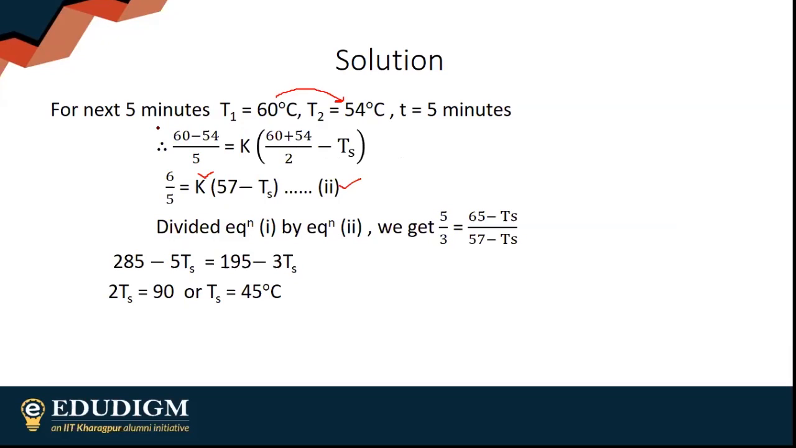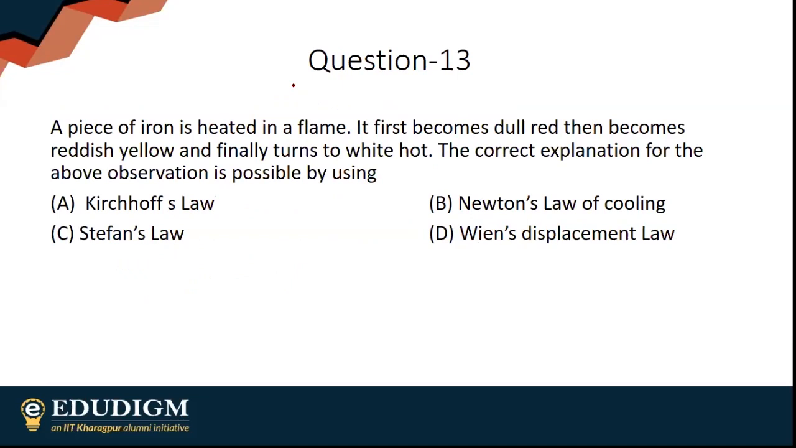It's good. I'm going to move on to my next question. A piece of iron is heated in a flame. It first becomes dull red, then becomes reddish yellow, and finally turns white hot. The correct explanation for the above observation is possible by using... I think this is very straightforward.